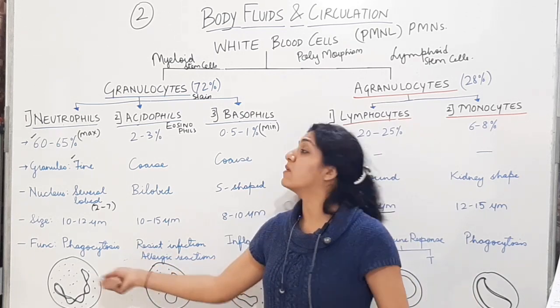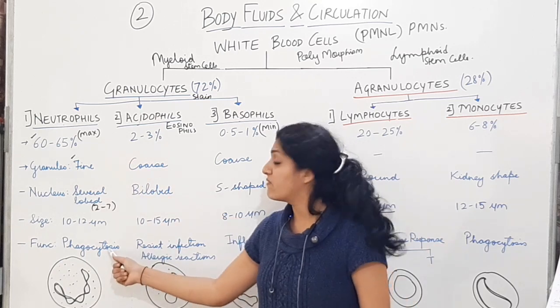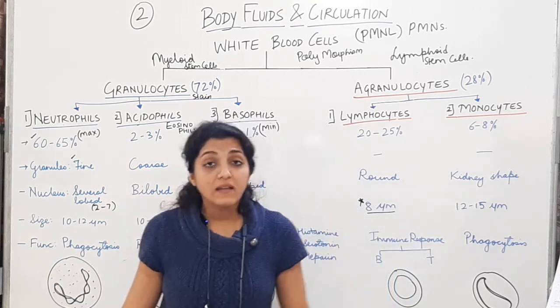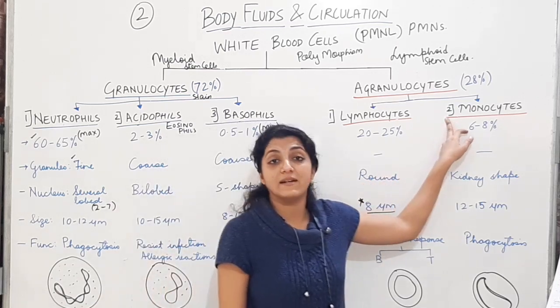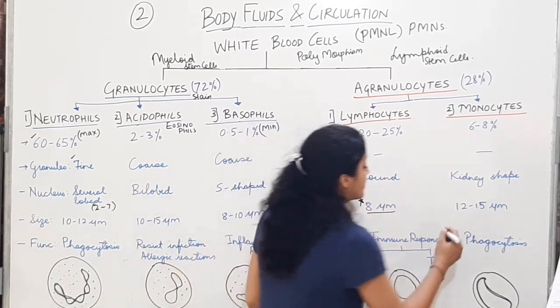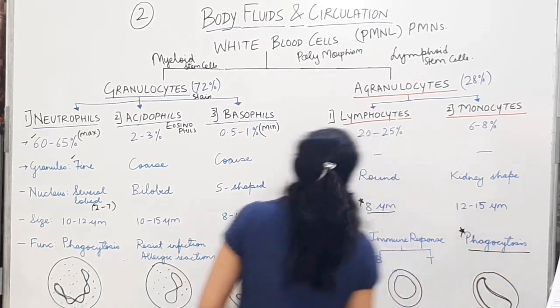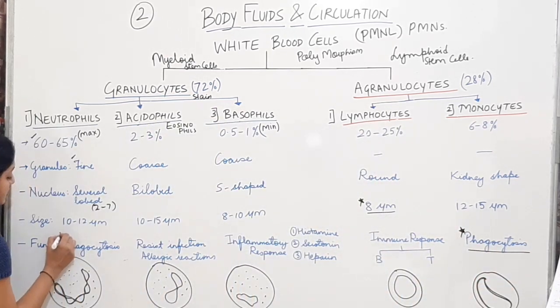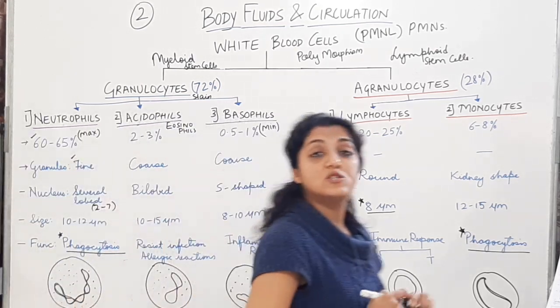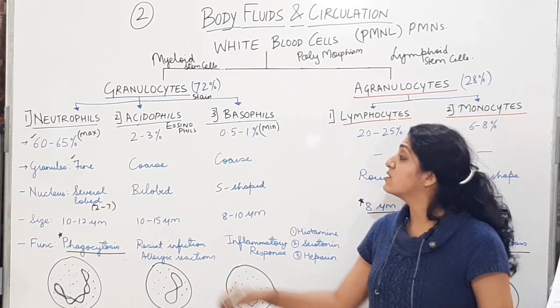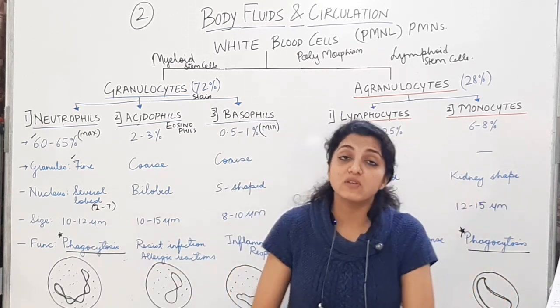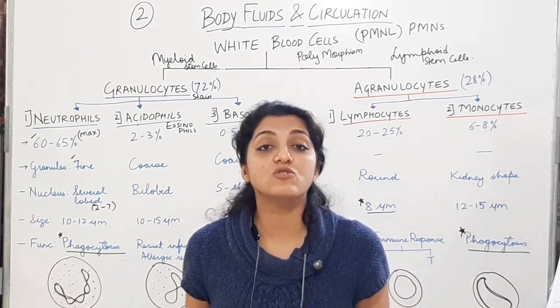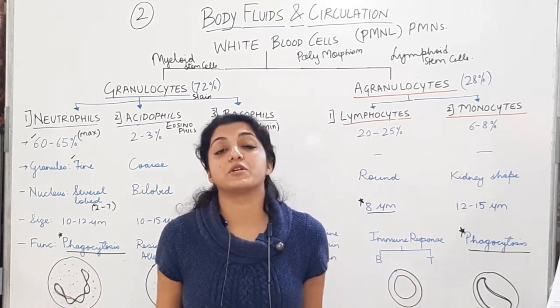Now you have to remember, one is neutrophil, which is having phagocytosis as the function, and the other WBC which is having the same function of phagocytosis is monocytes. So the function of monocytes is phagocytosis, and the function of neutrophils is also phagocytosis. Important MCQ: which two WBCs will have the same function? It is the neutrophil and the monocytes. Both are going to help in phagocytosis at the site of injury or inflammation or infection.